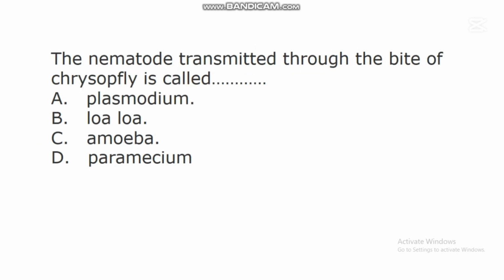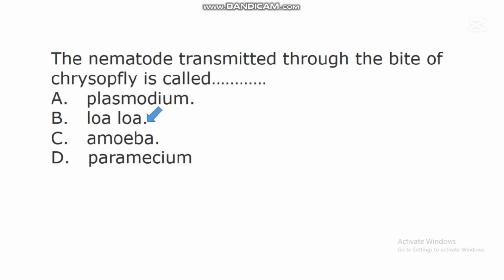The next question says, the nematode transmitted through the bite of chrysops fly is called dash. A. Plasmodium. B. Loa loa. C. Amoeba. D. Paramecium. In this question, the correct answer is B.